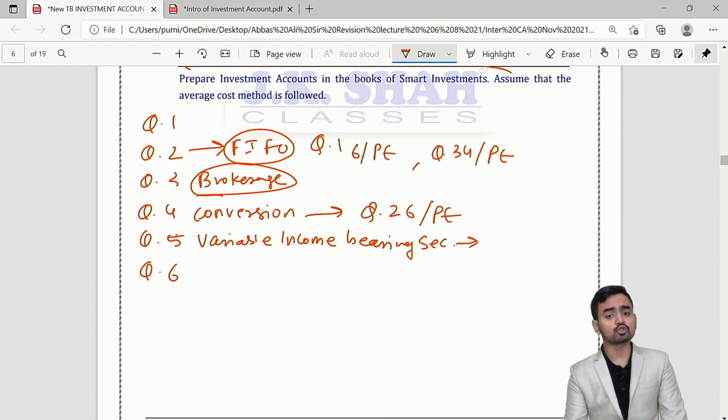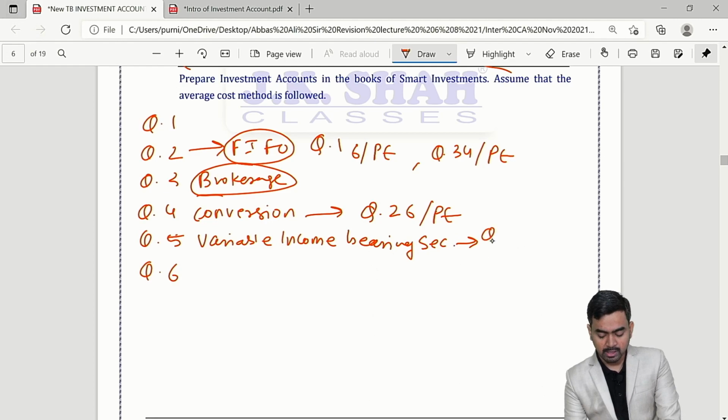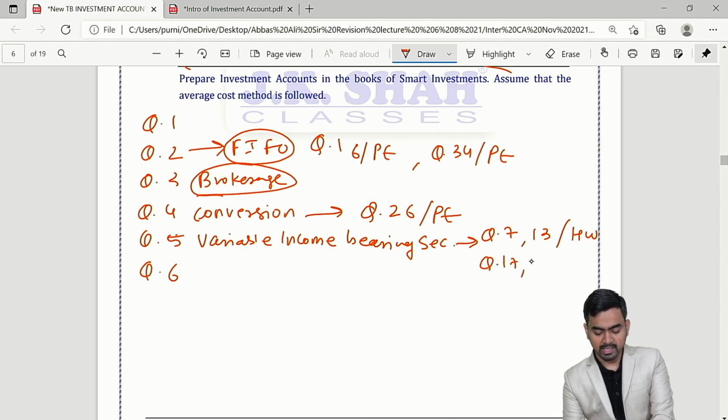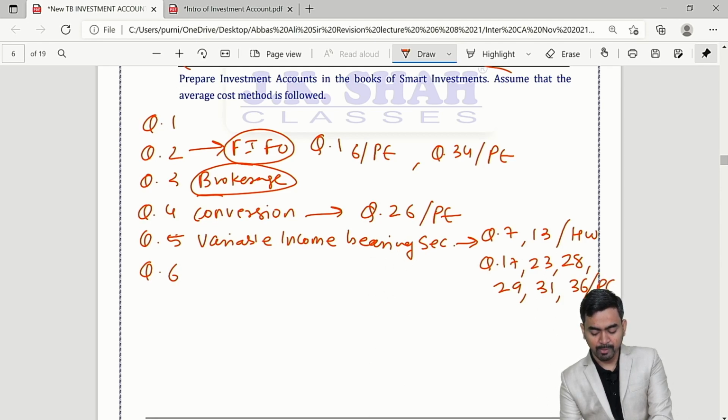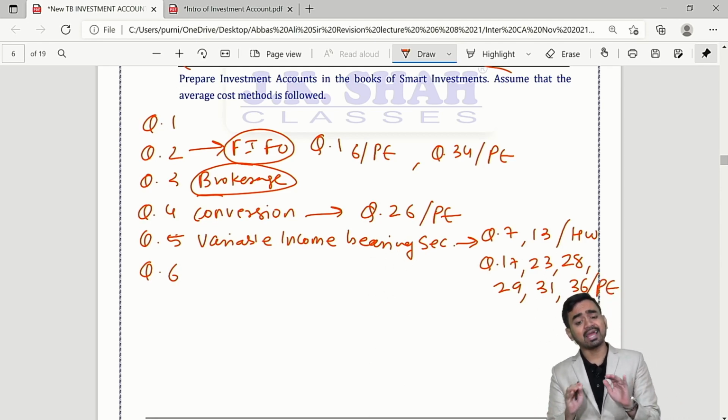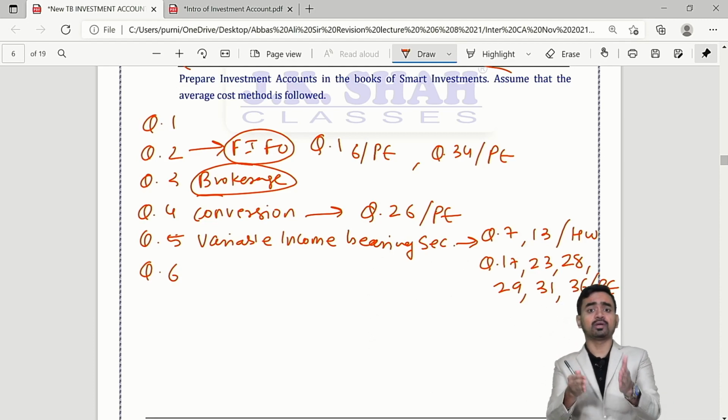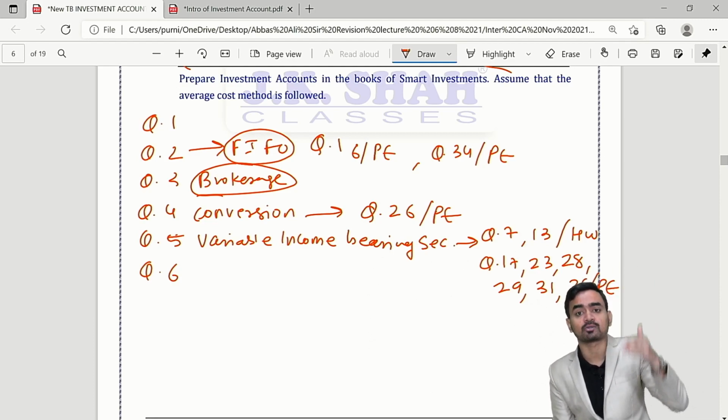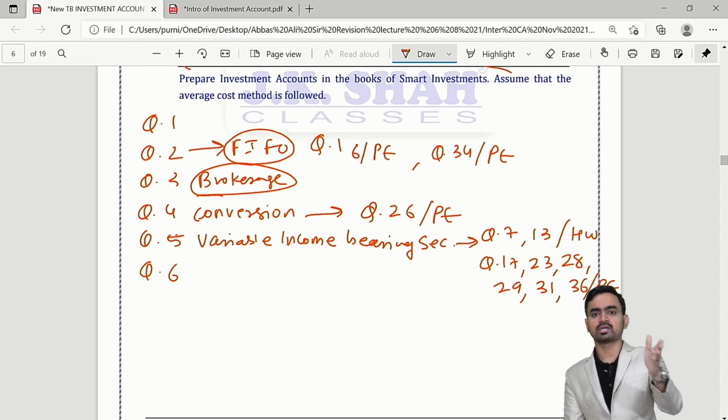So here I have so many questions, like question number 7, 13 of homework, and question number 17, 23, 28, 29, 31, 36 of past exam. So many sums, and in every sum they are doing the same thing which we have already discussed through the example. Not at all difficult.